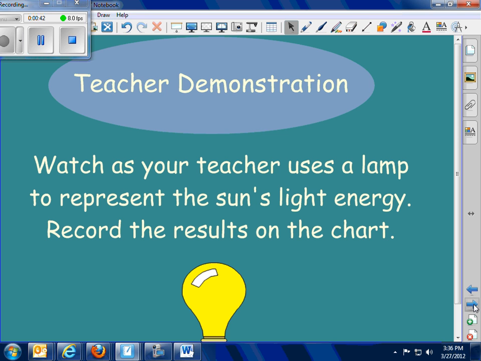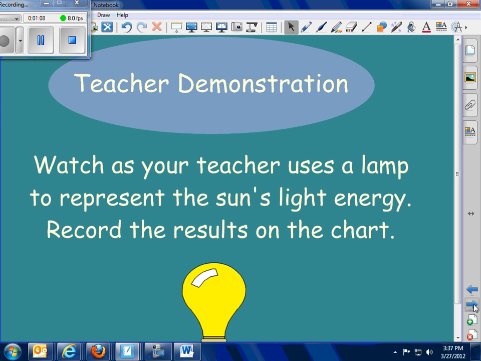I did an experiment in class where I had a piece of black paper with a thermometer in it and a piece of white paper with a thermometer in it, and I had a heat lamp over the top of it. And we found out that the black paper with the thermometer was about 3 to 5 degrees warmer than the piece of white paper. And that was due to something called albedo, the ability to absorb heat or the ability to reflect heat.